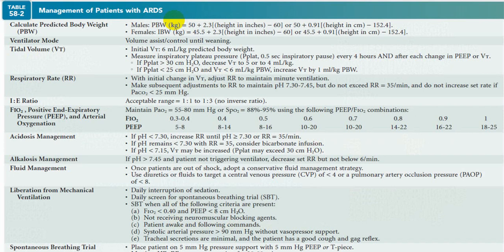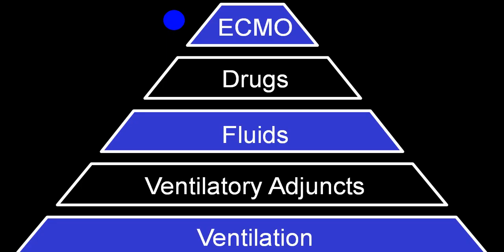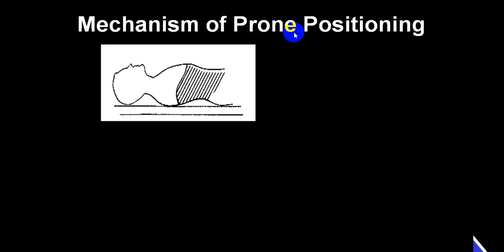These are all the things which are mentioned in detail regarding ventilatory supports, treatment of ECMO. You can go for ECCO2R, high frequency oscillatory ventilation, inhaled nitric oxide. These are all the different treatments. But basic mechanical ventilation followed by ventilatory adjuvant, fluid therapy, drug therapy, and last is ECMO.